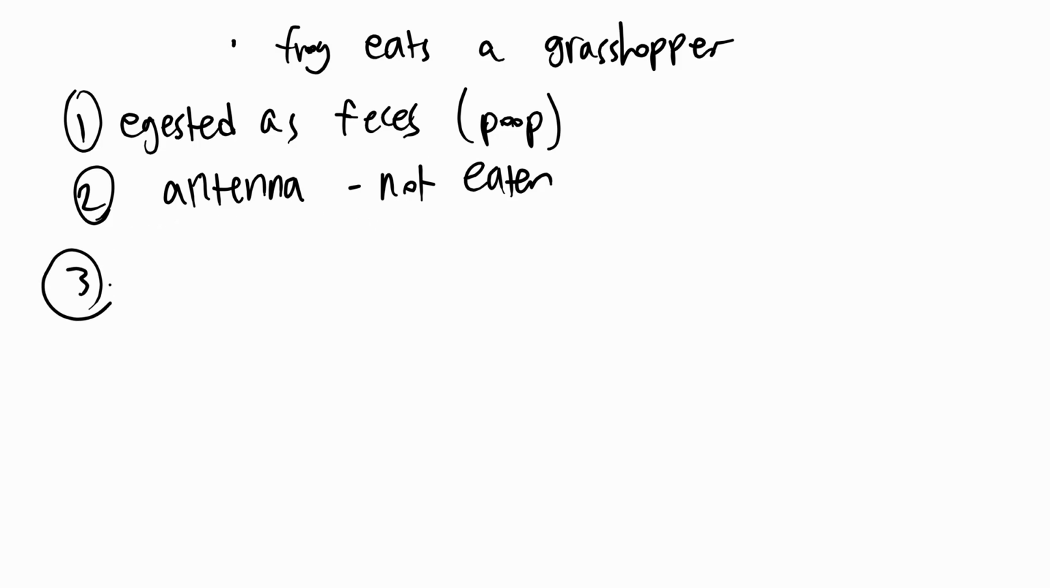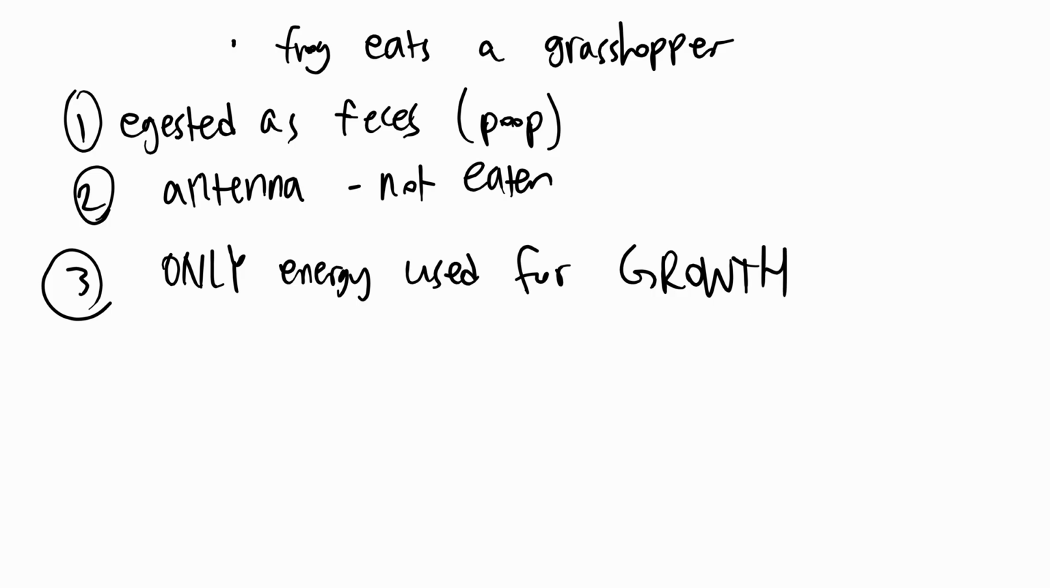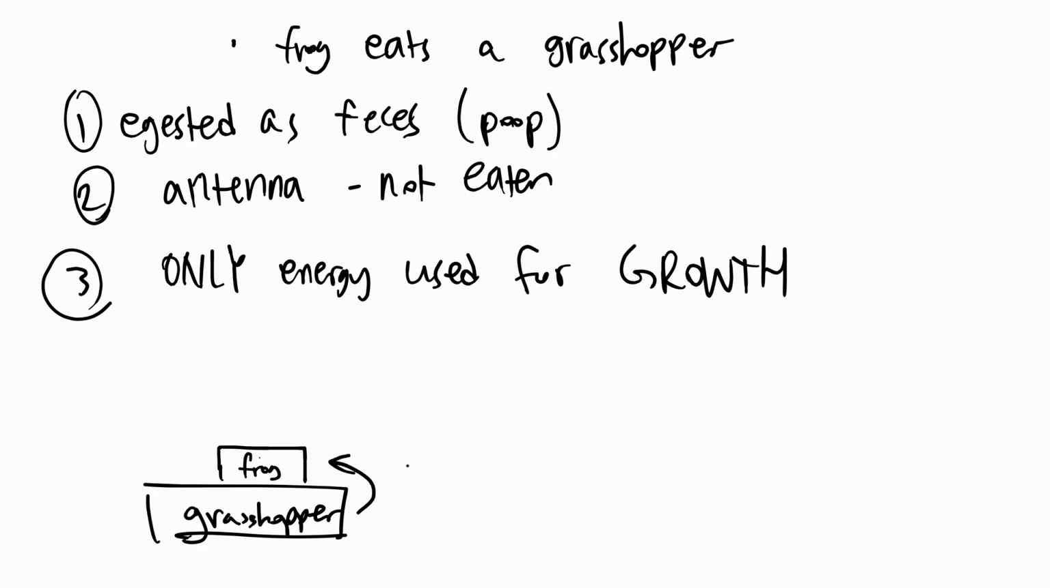But the third and most important reason is that only energy used for growth counts as being transferred to the level above it. So for example, you have your grasshopper over here, and then the frog is only going to get around 10% of that. Only 10% is transferred.